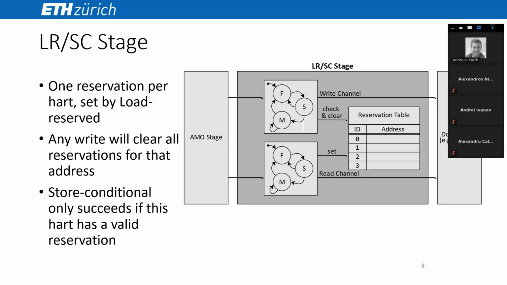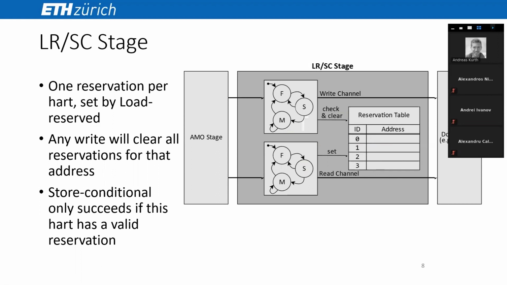So let's go a bit more in detail of the 2 stages. First, the LRSC stage. This stage has a reservation table as its central piece. This table stores 1 reservation per hardware thread, per heart, and it is set by a load reserved. Any write will clear all reservations for the same address, and the store conditional then only succeeds if the heart with that ID that sends the store conditional has a valid reservation at this point.